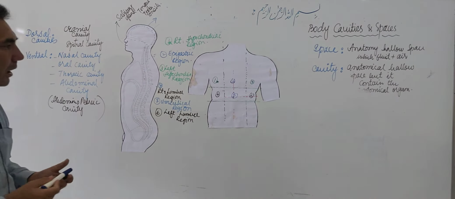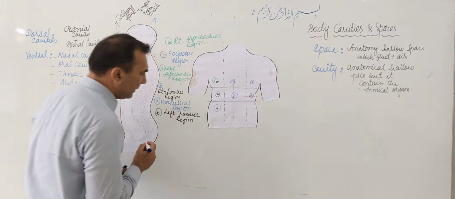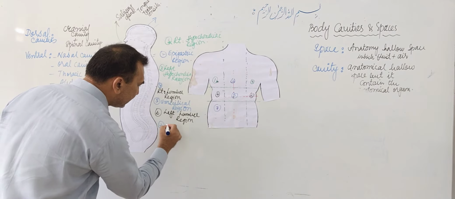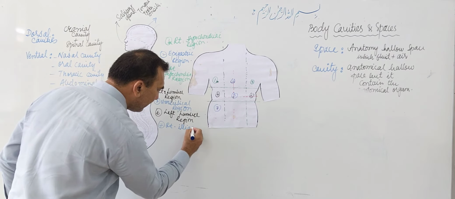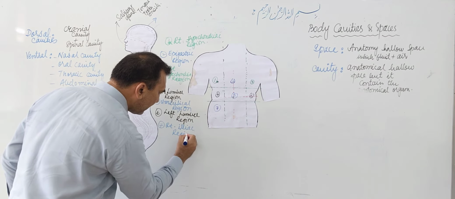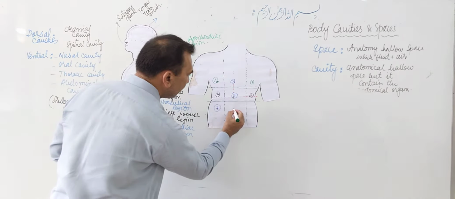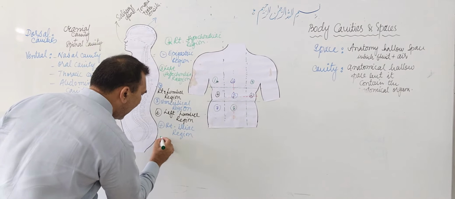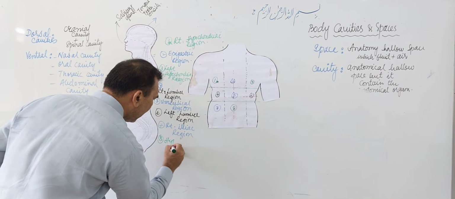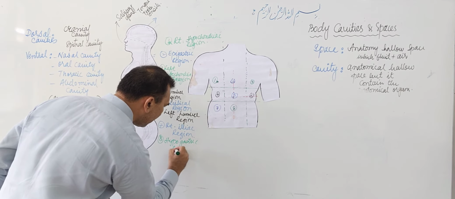Right? Now again from the right side is number 7. Number 7 is the right iliac region. Okay. Now number 8, which is again in the center, is called the hypogastric region.